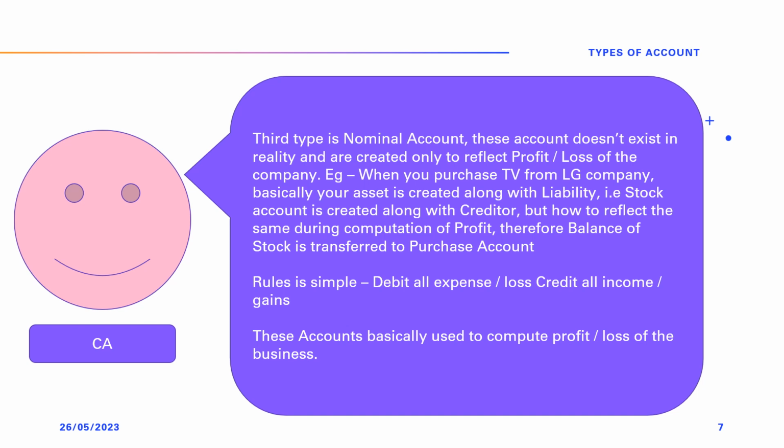Now coming to the last account type, which is known as nominal account. As the name suggests, these are fictional accounts to reflect the income and expenses in the profit or loss account. In reality, these accounts don't exist. Again we go to our example. When Jethalal purchased TV sets, here money has flowed from one real account to another. Confusing? Let me explain. Suppose you have rupees 10,000 in your bank account.